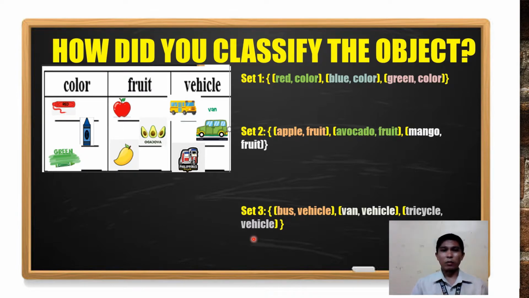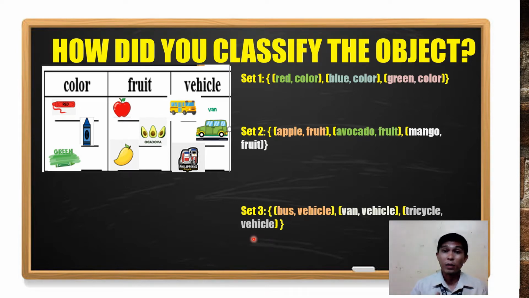Okay, think about this. In your real life situation, there are many different relations, di ba? Can you give your own example of a relation in a real life situation? Just drop it in the comment box.